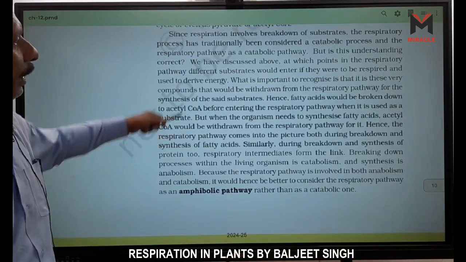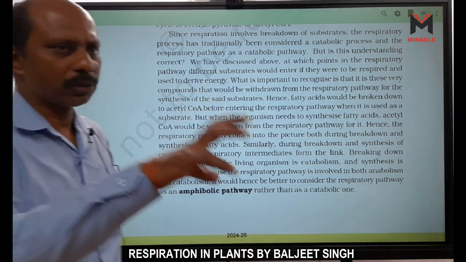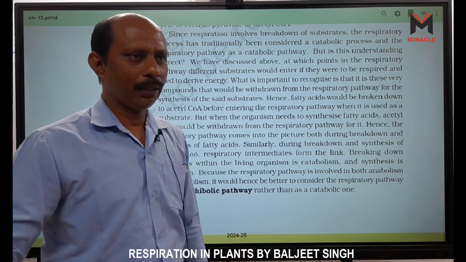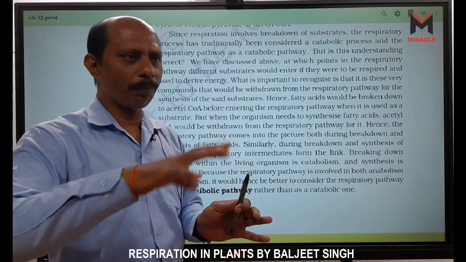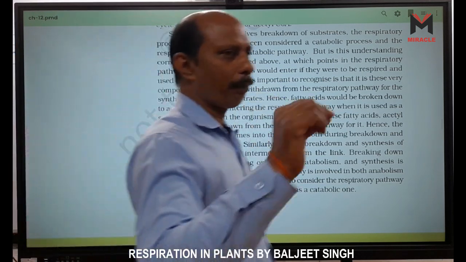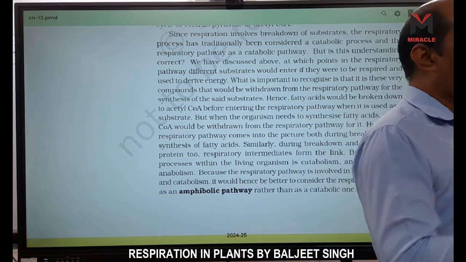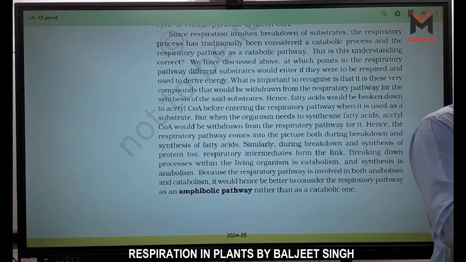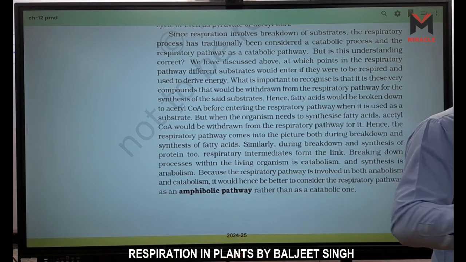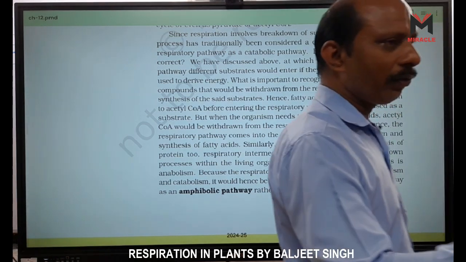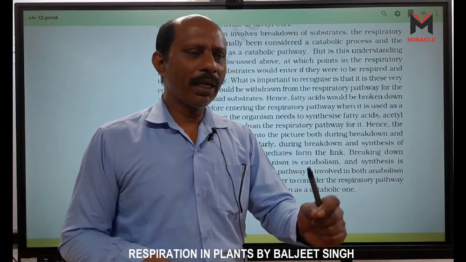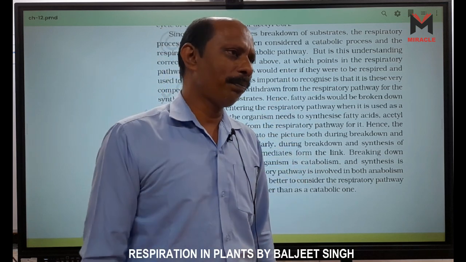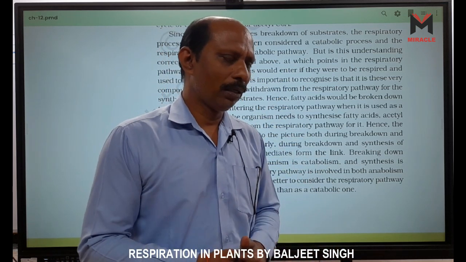All this is given here, where molecules are formed and where molecules are broken, right? So all these metabolic, catabolic and anabolic pathways are formed in this way. We have pyruvic acid. First glucose is broken down into PGAL and DHAP. This reaction is a catabolic reaction, right? Pyruvic acid is broken down into acetyl coenzyme A. This is also a catabolic reaction, right?